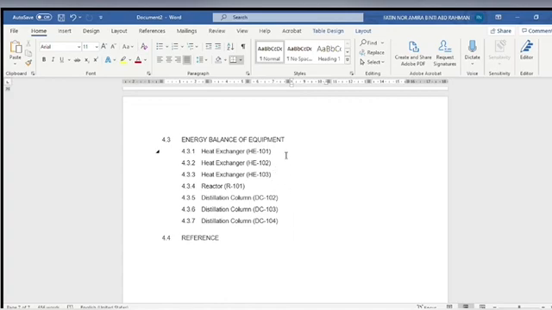This one, I'm still waiting for everyone's parts to calculate this energy balance for each of these equipment. So the progress is well made, and this is the reference.